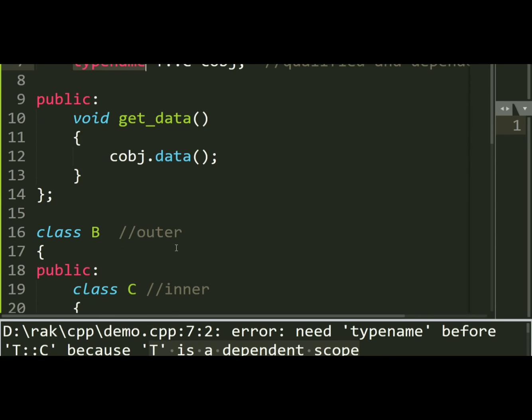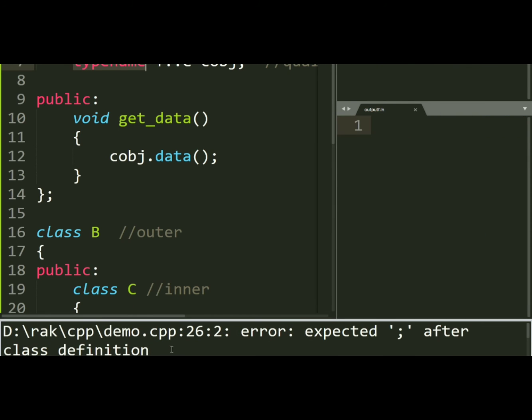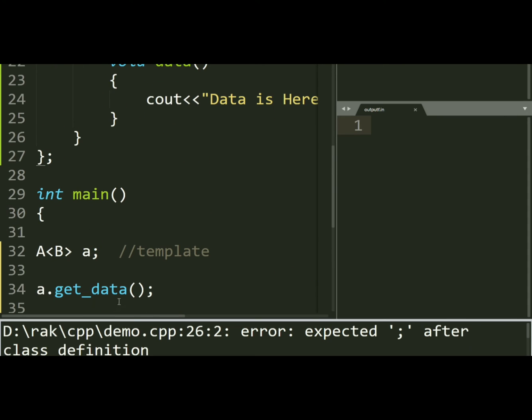Now let's try to build this code. Again I will save this code and press Ctrl B. A semicolon is missing somewhere.